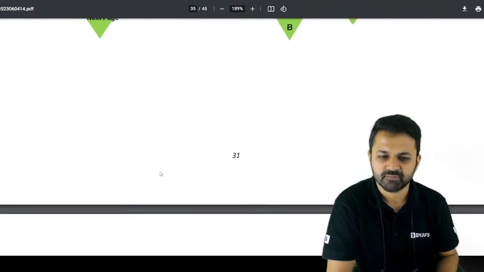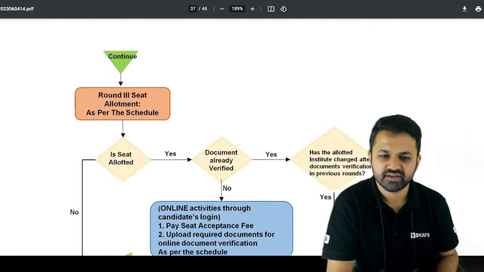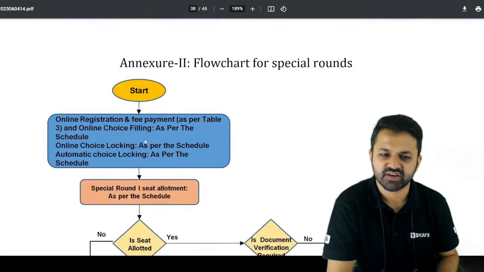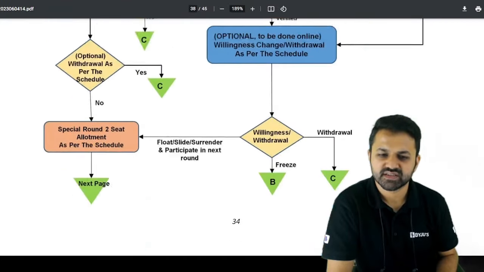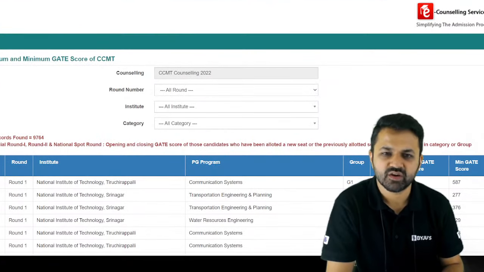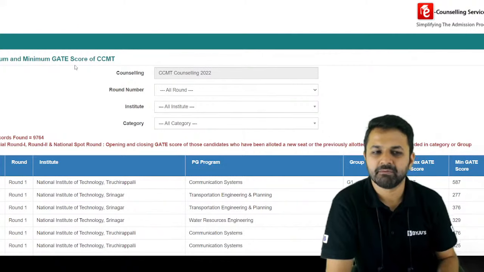Okay, so the same process will happen up to round 3, and this is the flow chart of the special round. So you can see this flow chart of the special round. Now coming to this online counseling system, the maximum and minimum GATE score.